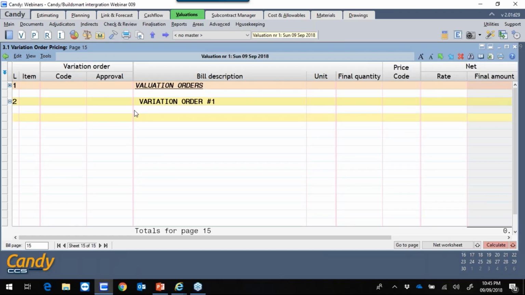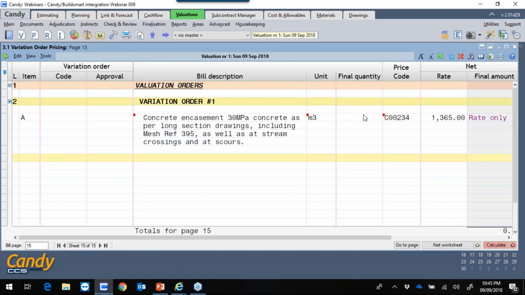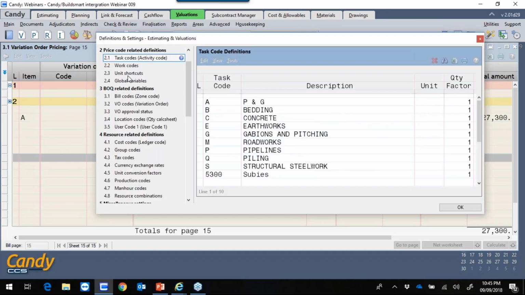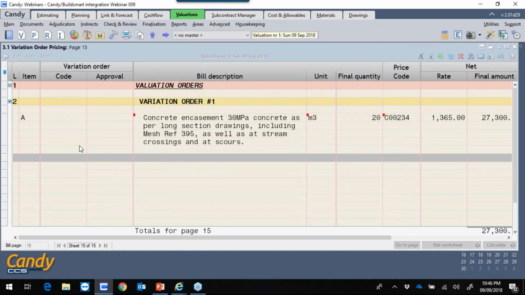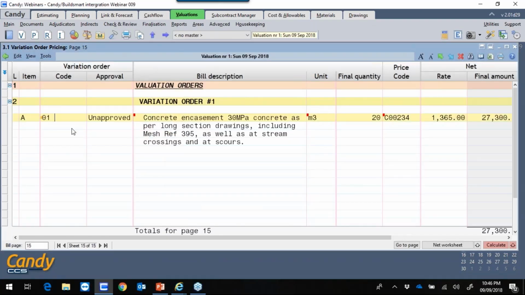The VO that I'm going to price is an additional 20 cubes of concrete encasement. I'll therefore go to my price code and simply type in my price code for my concrete encasement, and put in my final quantity. Please note that a VO only has a final quantity and no bill quantity. I will then go to my definitions and settings. Under my VO codes, I'll define my VO number 1, click on OK, and allocate my VO code to this VO.